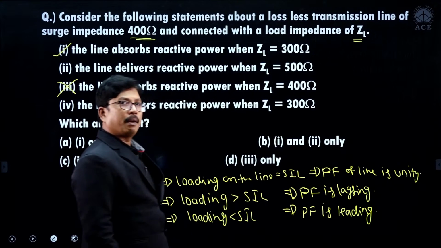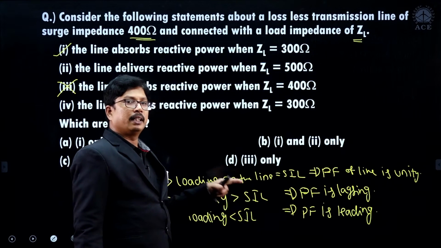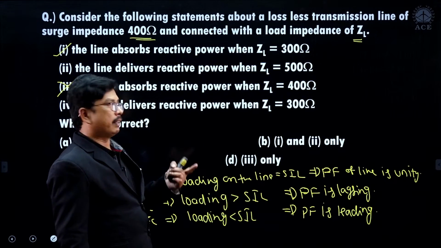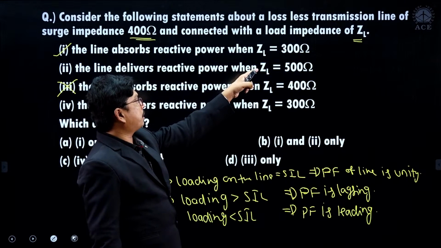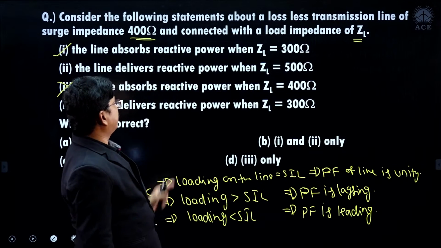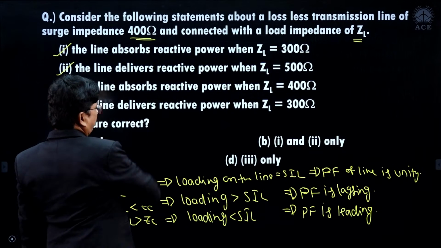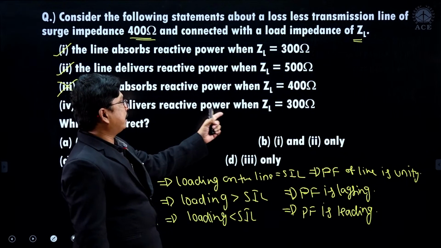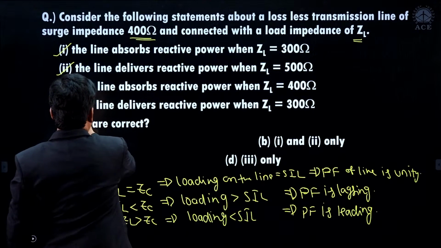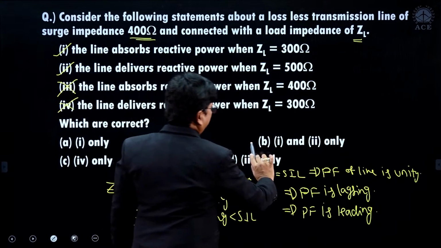Got it, right? Power factor of the line under that case will be leading. Means the line delivers reactive power whenever ZL is 500 ohms, because ZL is more than ZC. So the second one is also correct. And the line delivers reactive power when ZL is equivalent to 300 is wrong. So which are correct now? 1 and 2 are correct.